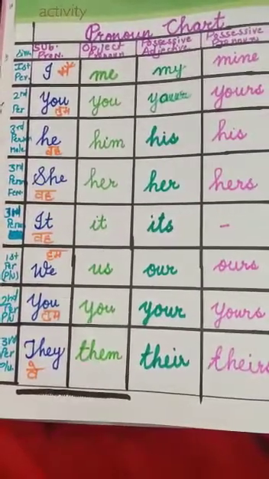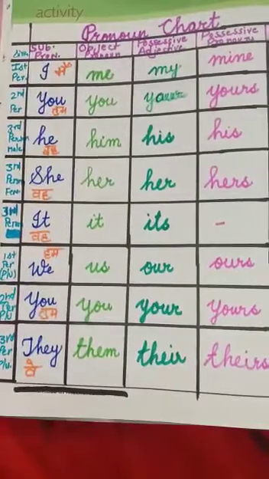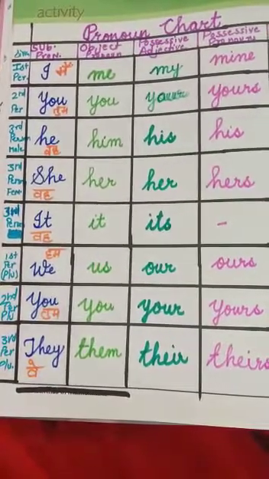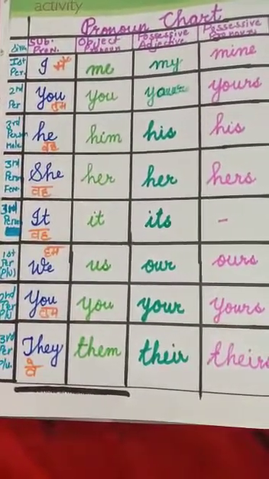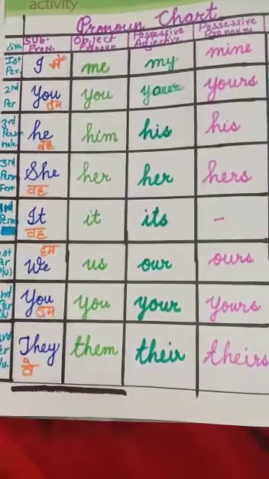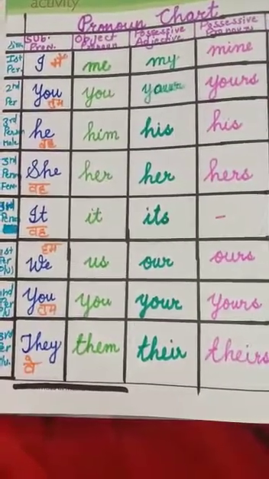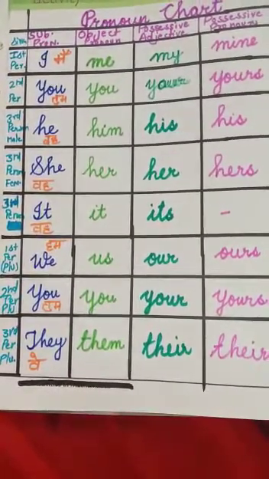Let's talk about first person plural, we. We is made of two words, I and you. The two subjects I and you make we. So we's objective pronoun is us. Possessive adjective is our. Possessive pronoun is ours. So we, us, our, ours. Second person plural is you.